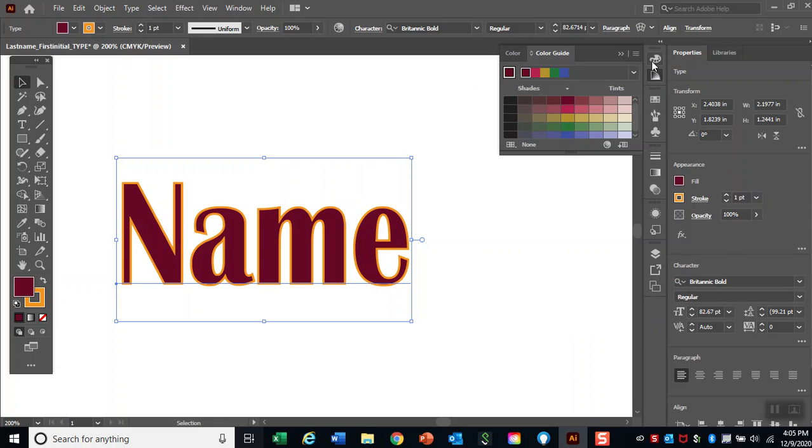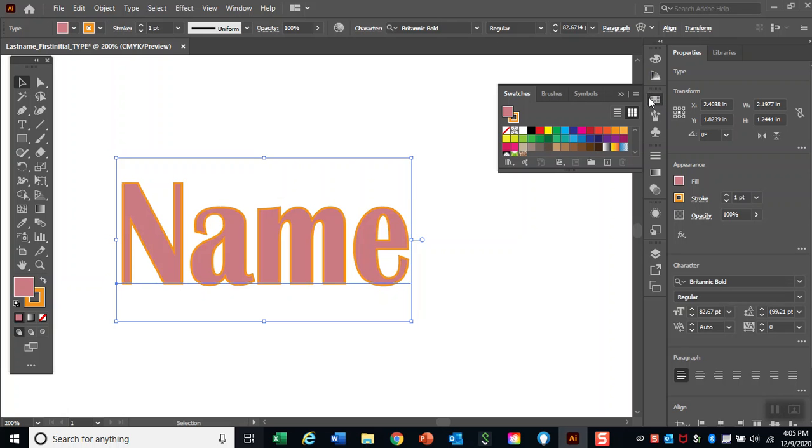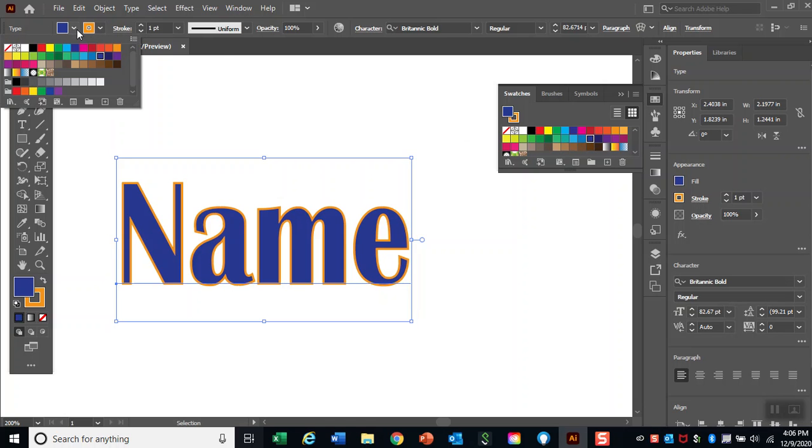I can change the color here, tints light and dark. I can change my swatches. I can change it up here. Okay, so we have all of these options for your name.